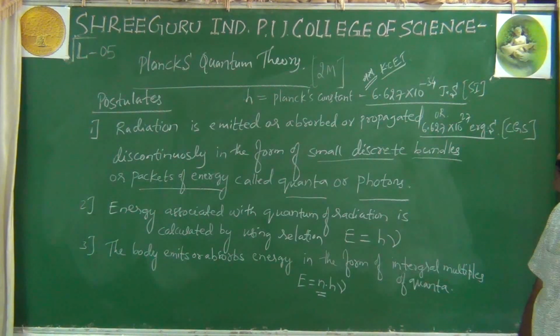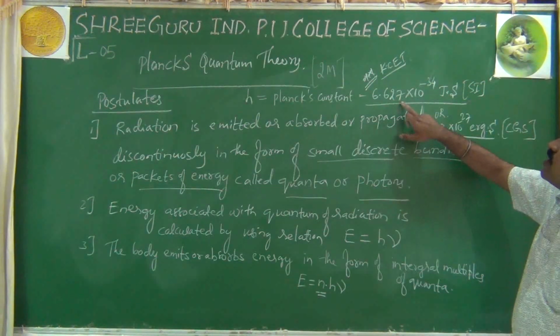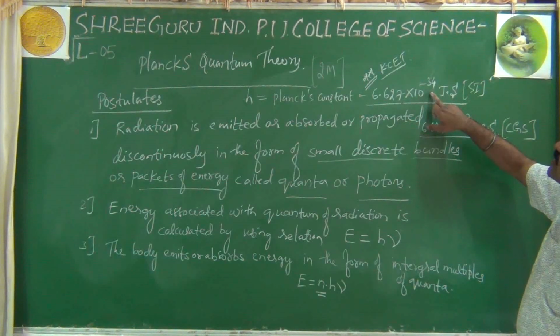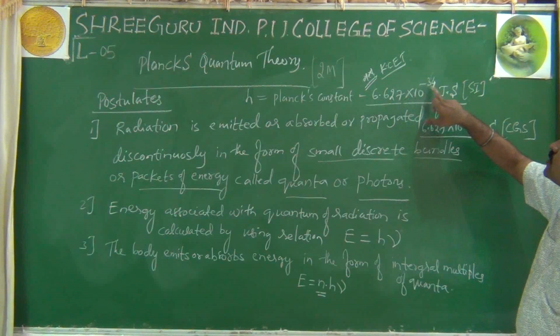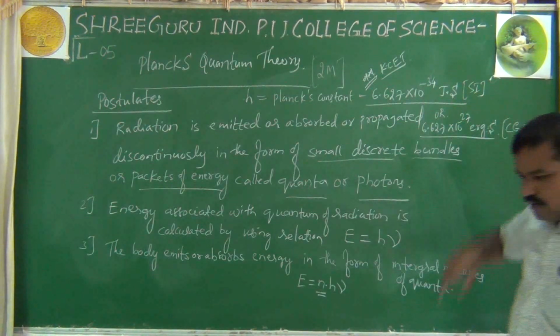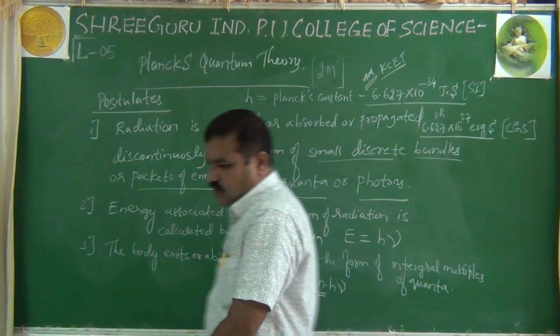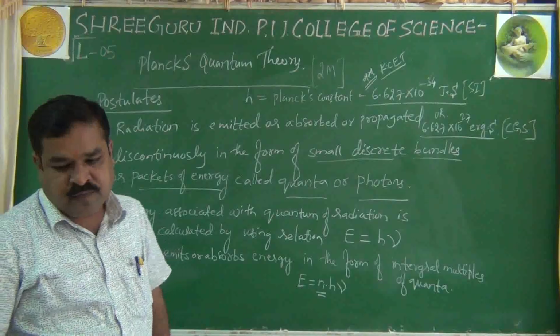Right? So please try to remember, students. What is h? h is Planck's constant, the standard Planck's constant with the value, sorry, 6.634 into 10 raised to minus 34 joules into second. So that's about Planck's quantum theory and its postulates.